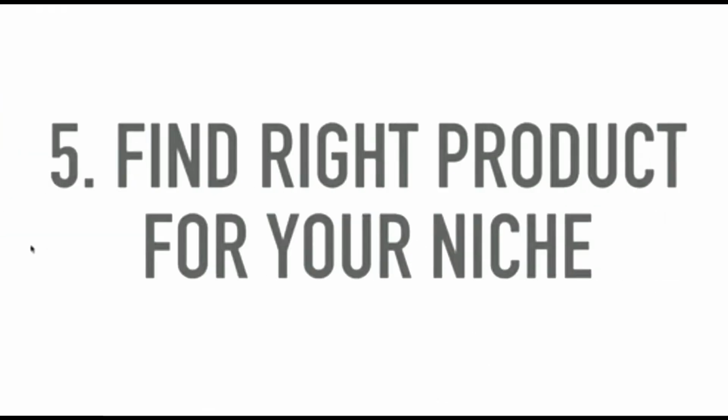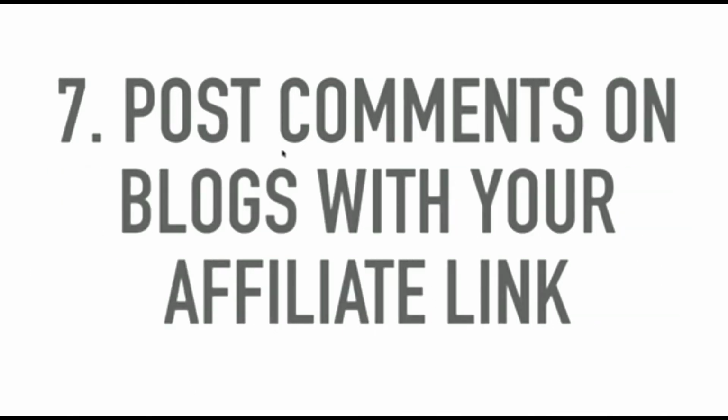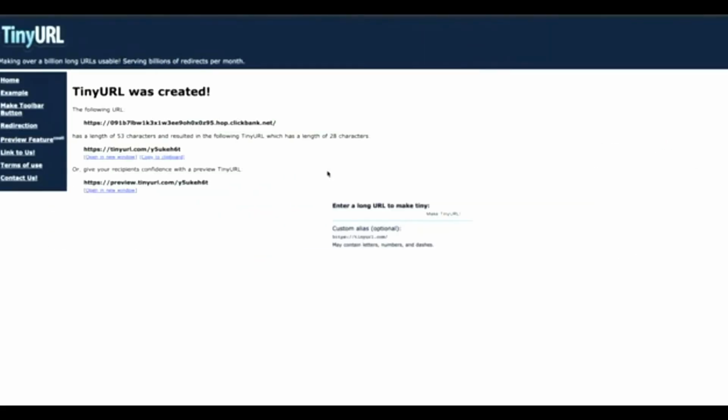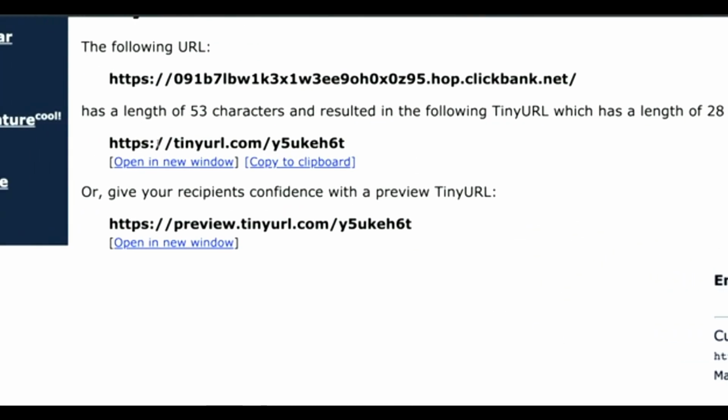So the next thing is, I have shown you guys how you can shorten your URL with Tiny URL, and now we need to drive traffic to our affiliate link. What that means is we need people to click on our affiliate link, see the offer, and if they like the offer on how to lose weight, they're going to buy it.